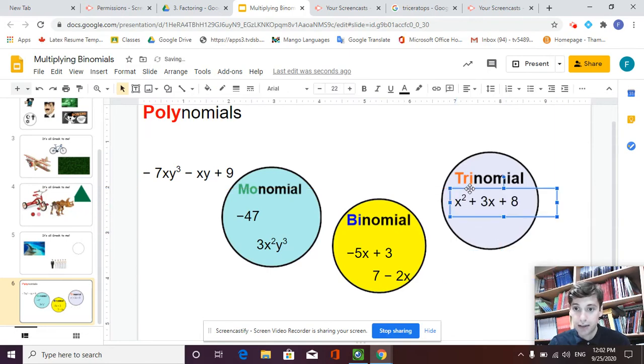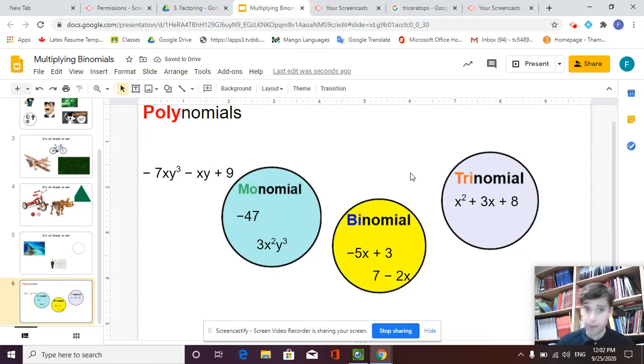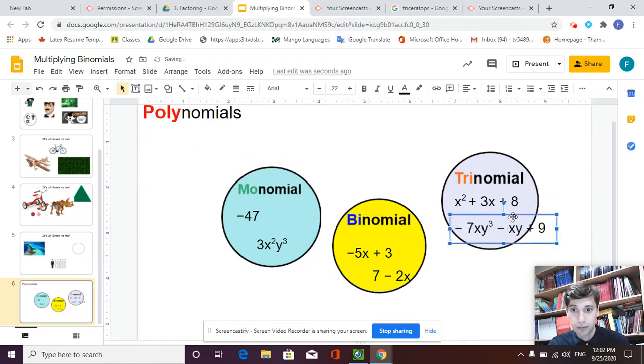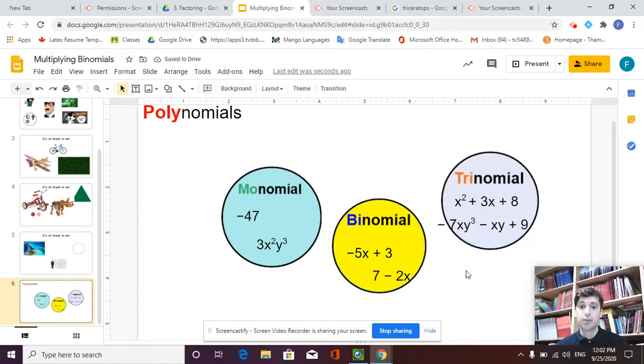So for example, x squared plus 3x plus 8, that might look familiar. That looks like a parabola or a quadratic relation in standard form, but it's a trinomial. I've got 3 terms. I have x squared, I have positive 3x and positive 8. And this last one just looks a little bit funkier. I think that would give you some kind of 3-dimensional graph. But again, it's got 3 terms. So a term is anything separated by a minus or a plus sign. And the three terms that we're going to look at today are monomials, one term, binomial, two, trinomial, three, and those are all kind of subsets, or all examples of polynomials, which just means many terms.